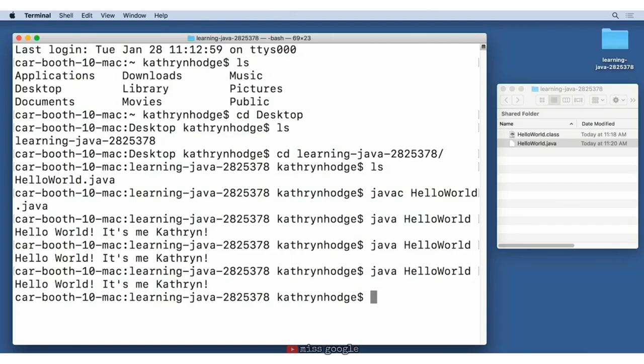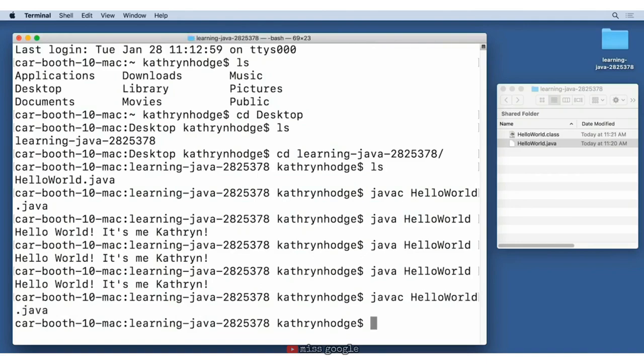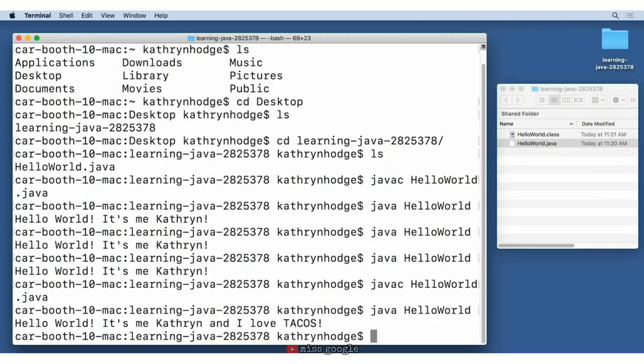Since we've changed the source code, we need to recompile and re-execute the program in order to get the latest version. If we just re-execute, which we just did, we get the old version of the program. To recompile, we'll go javac HelloWorld.java. This compiles it into Java bytecode, and then to run our program, we'll go java HelloWorld. And we get the "and I love tacos" in the output. Now, running these two commands, javac and java, can be annoying, especially if we are making lots of incremental changes to our code.